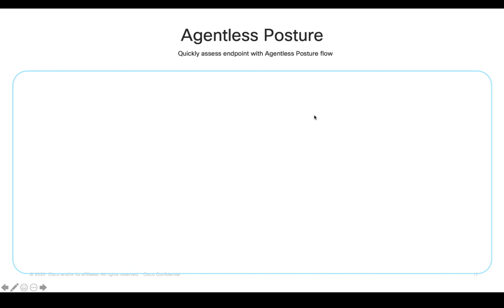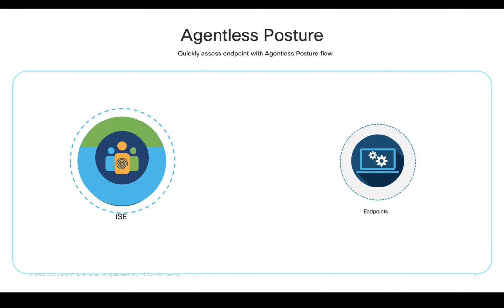Let's take a look at the agentless posture flow. When the endpoint is connected to the network and matches the authorization profile which has the agentless posture flag enabled, ISE connects to the endpoint securely and postures the device without installing an agent on the endpoint. Once the agentless posture is successful, we will give differentiated access based on the compliance of an endpoint. We'll see what the flow is and what reports are available when the endpoint is going through this agentless posture flow.